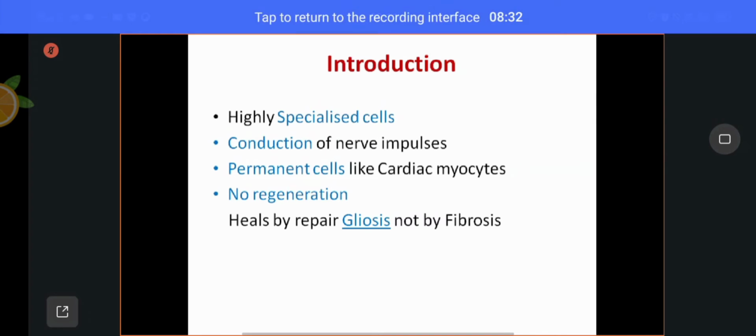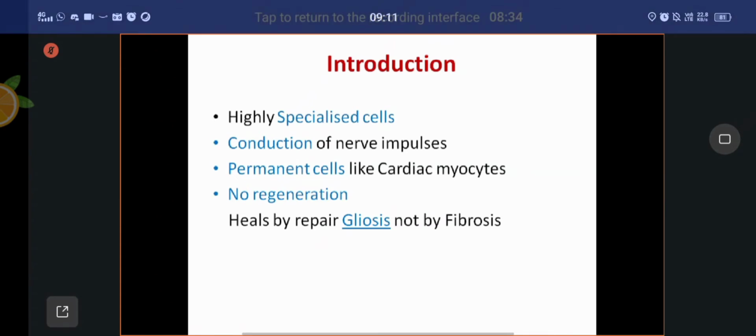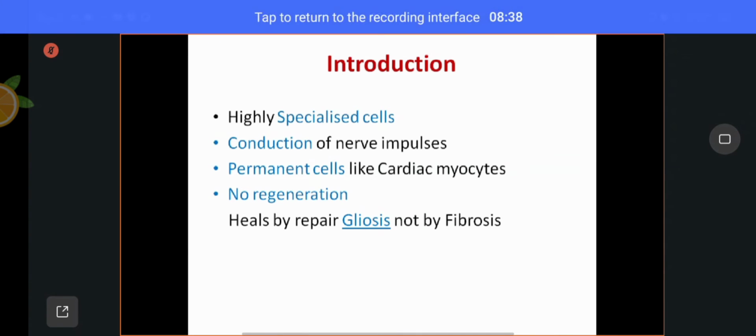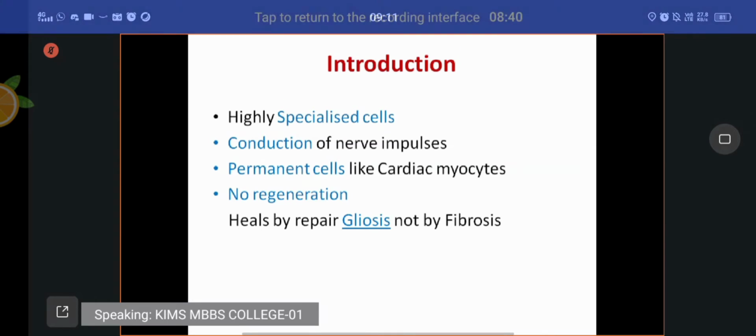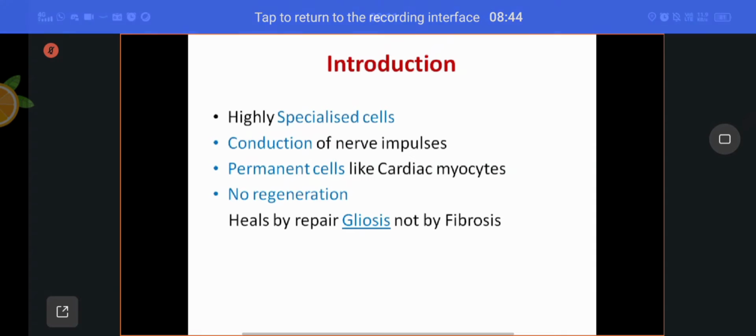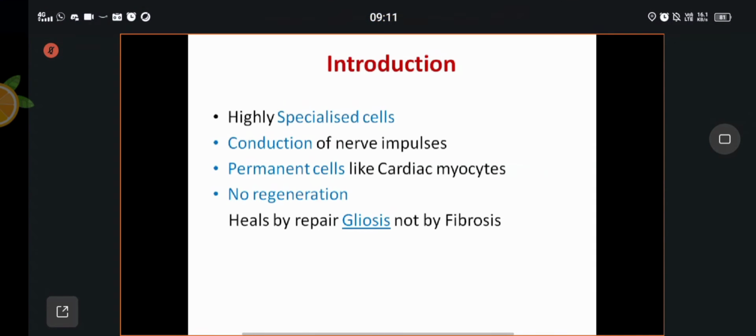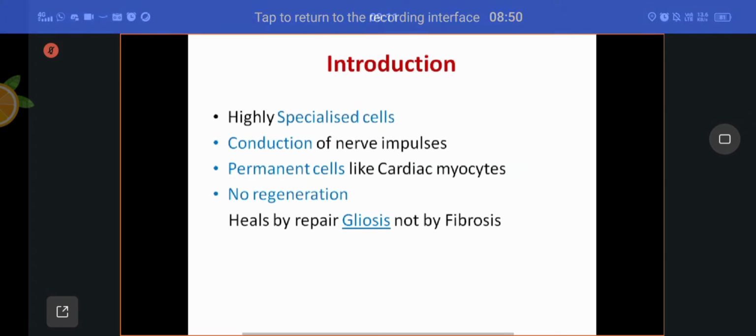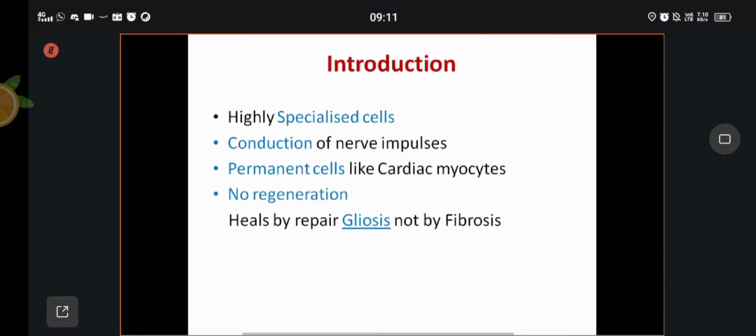The number after birth is fixed. If they are damaged, there will not be any replacement. Because of this, there is no regenerative capacity of neurons and cardiac myocytes. The permanent cells cannot be regenerated.